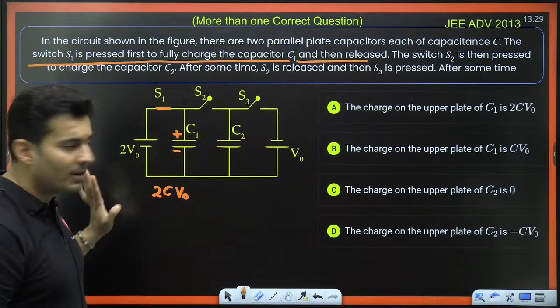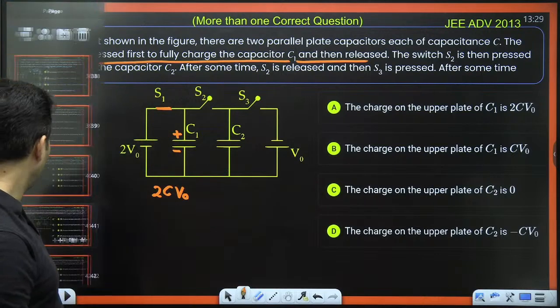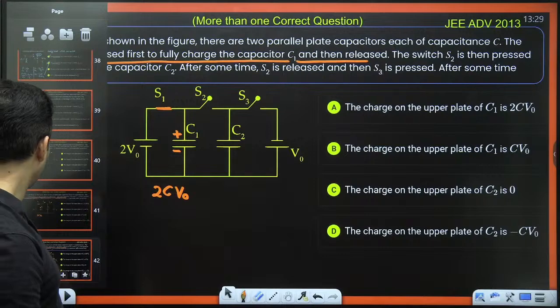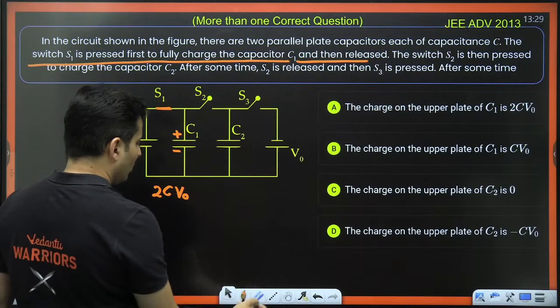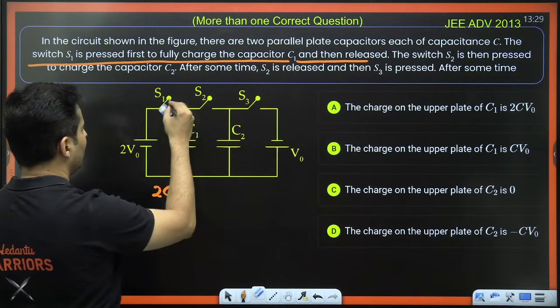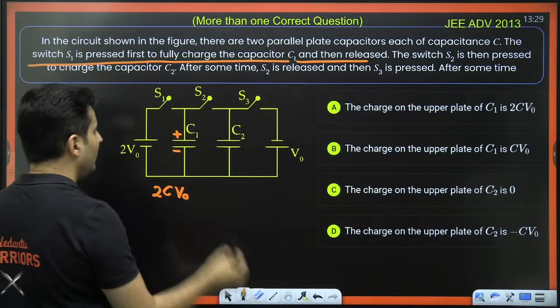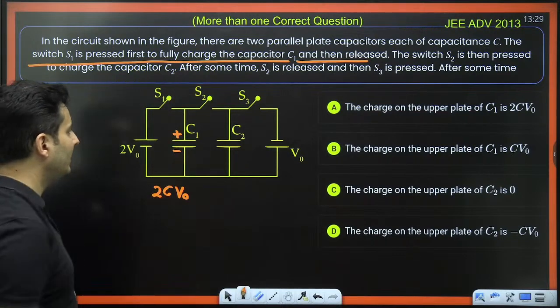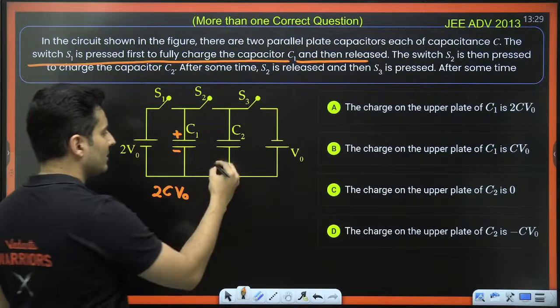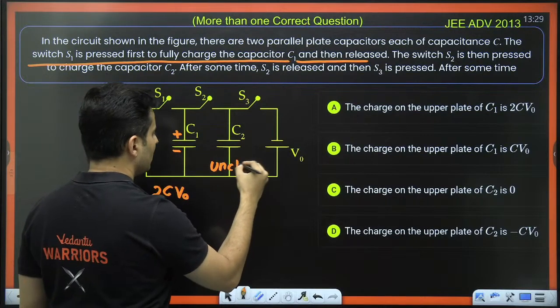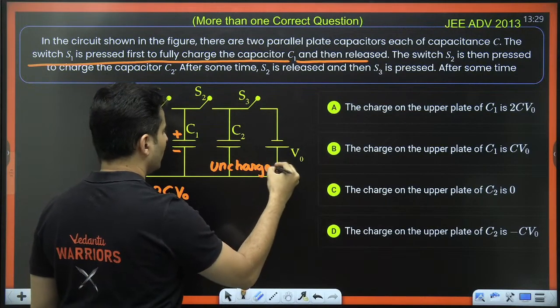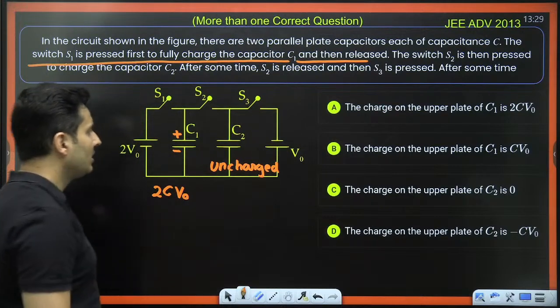Is that right, everybody? Perfect. Now I will open it up. Even when I open it up, no problem at all. The charges will still remain on the capacitor C1 as it is. This one is still uncharged because it has not yet been connected into the circuit.